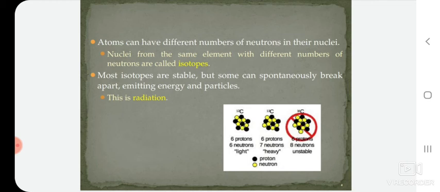If 6 protons and 7 neutrons are there, C-13 is heavier as compared to the 6 protons and 6 neutrons. If the number of neutrons increases, it is unstable. If we provide some energy, that C-14 can break.